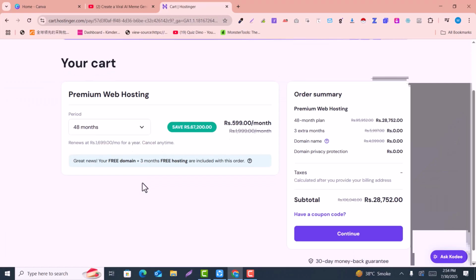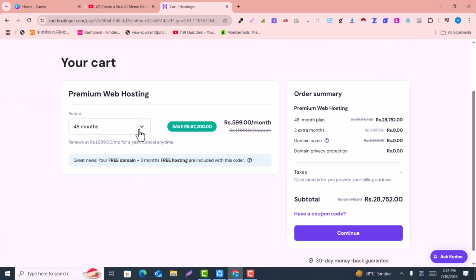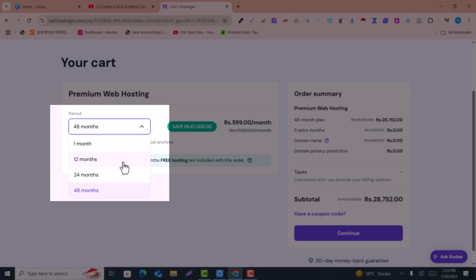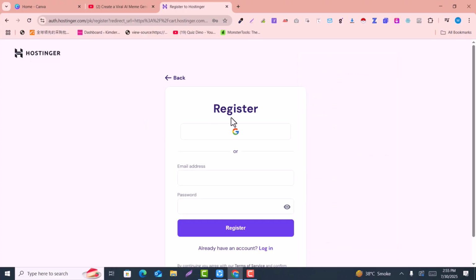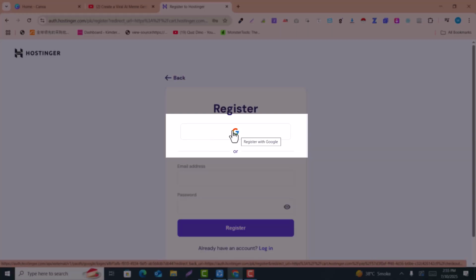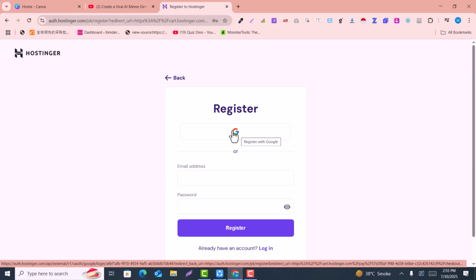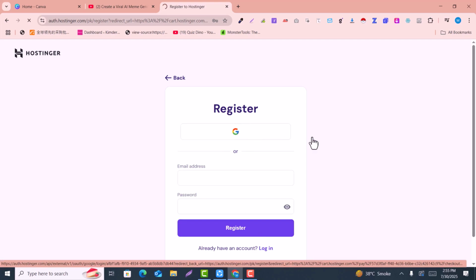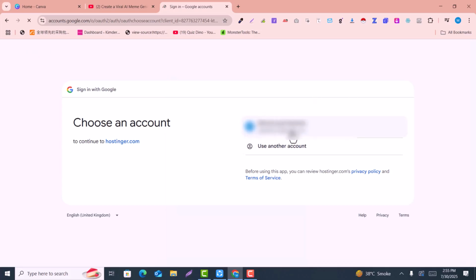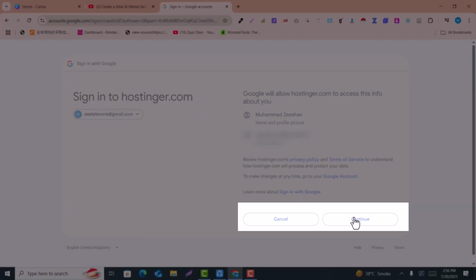Just click on choose plan, and here in the 48 months you just need to select the 12 months, and here you just need to click on continue. And if you already have the Hostinger account, you can just log in with your email, or you can click on login with your Google account. So you can select either email and password, or the Google account. So I just click on Google, and here I select my Google account and click on continue.